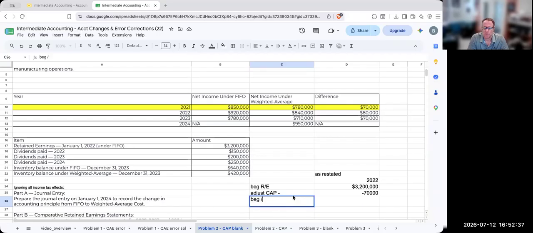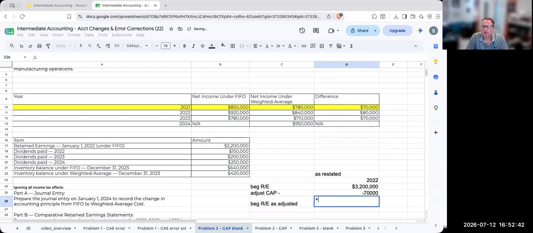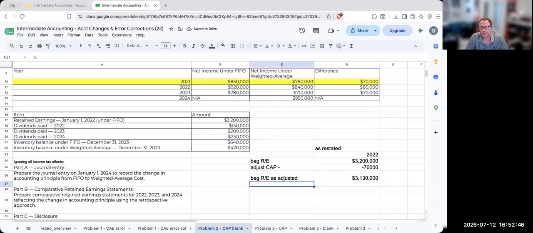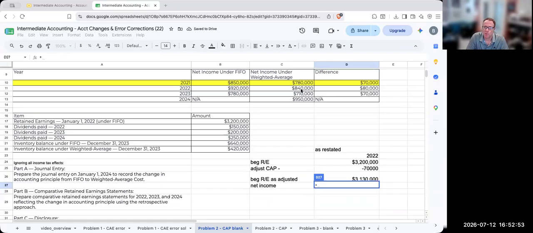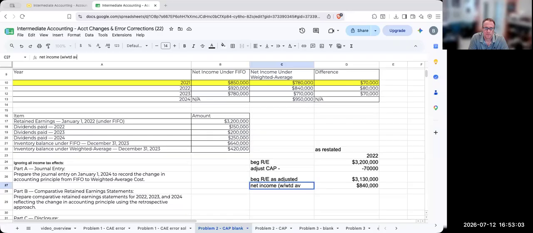So my beginning retained earnings as adjusted is going to be 3,130,000. Then my net income under weighted average, because that's going to be my new method, is going to be 840,000. I would not write this, but I'm writing this so we know the distinction.